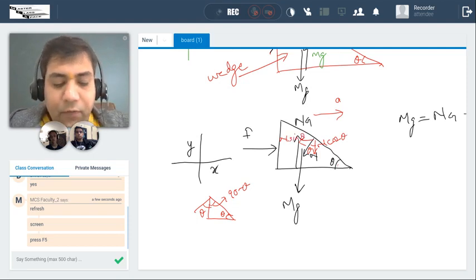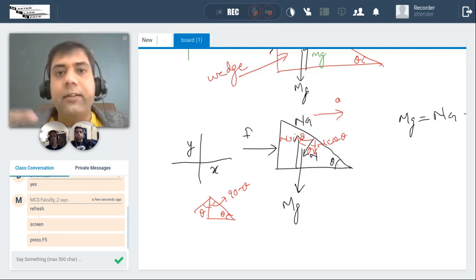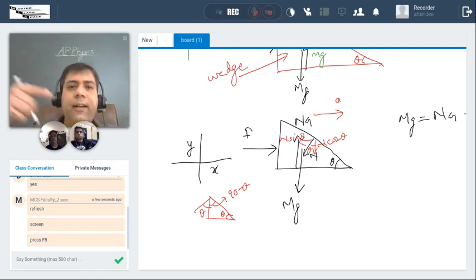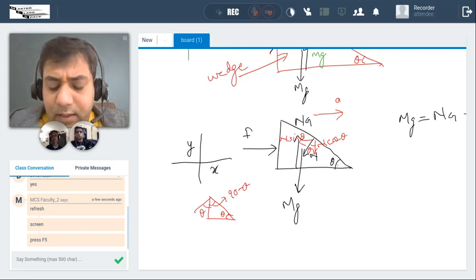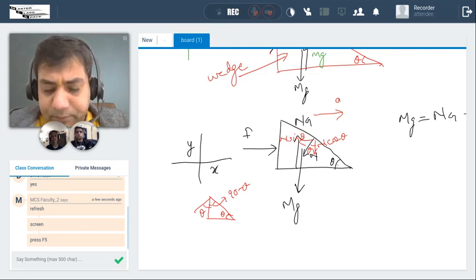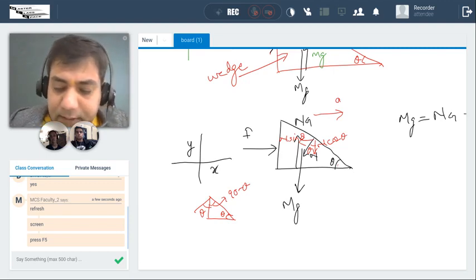Agreed? Now forget about the resultant N, don't worry about it. So basically this equation is not going to be like this.